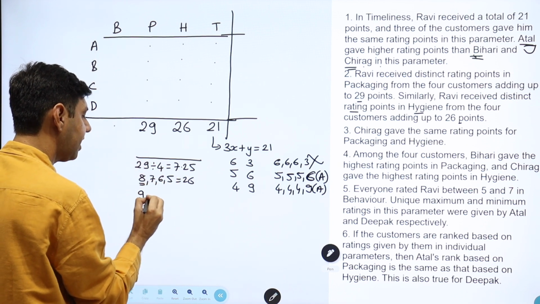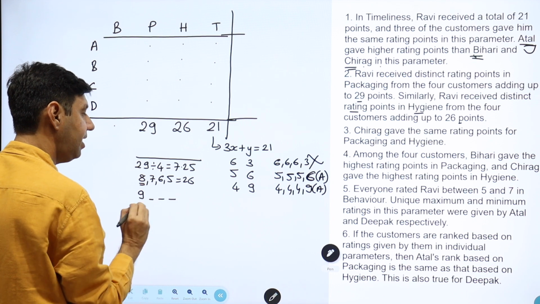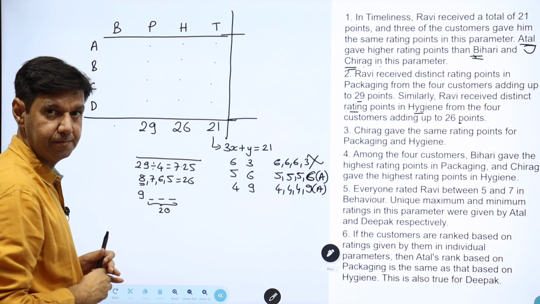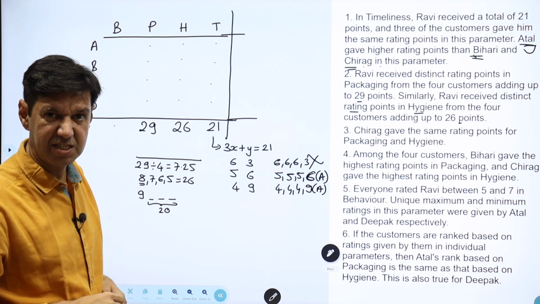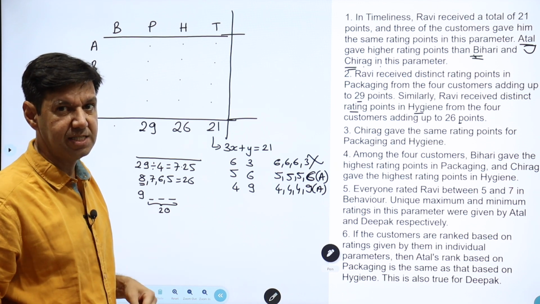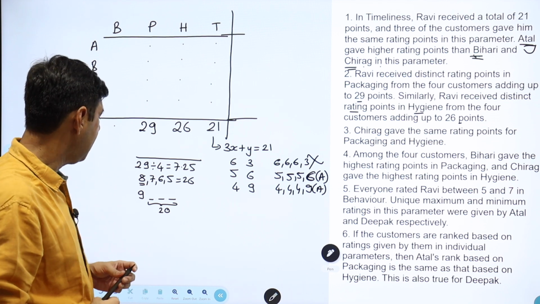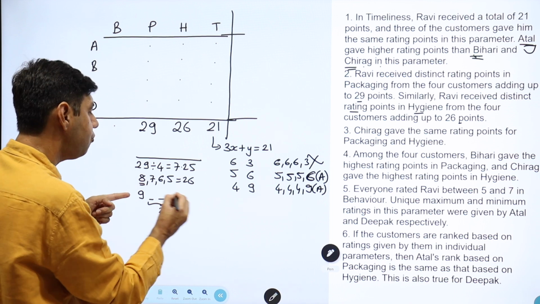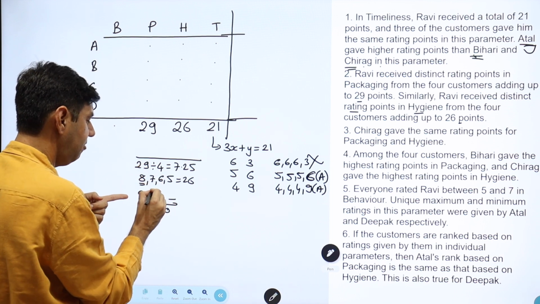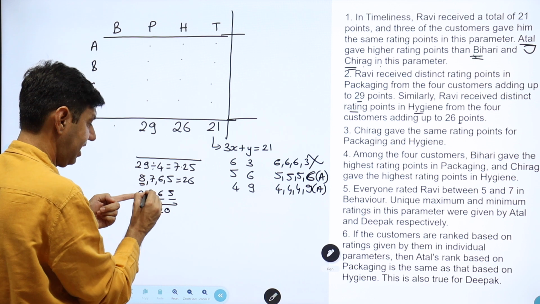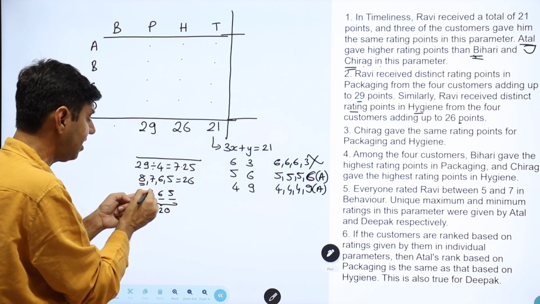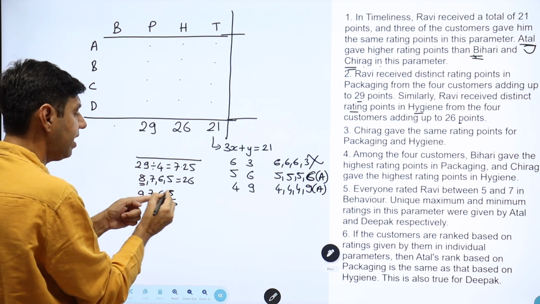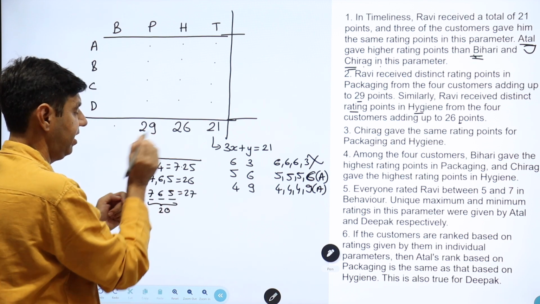So the moment I take a 9, I look at the other 3. 9 has gone, so the other 3 have to add up to 20. 20 by 3 is 6.66. I do need more than 6.66 also. So I'm thinking, can I just use a 7? I'm just trying it out. If you use a 7, 6 and a 5, you are not using an 8 basically. After 9, let's say the maximum is 7. Then you get 9 and 7, 16, 22, 27. You are not able to make a 29.